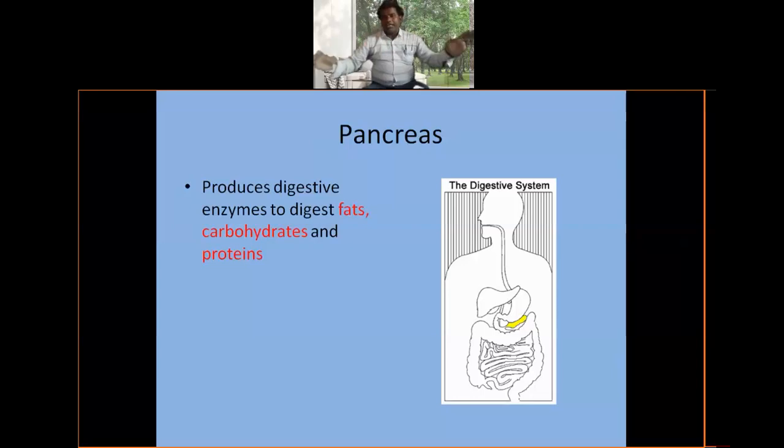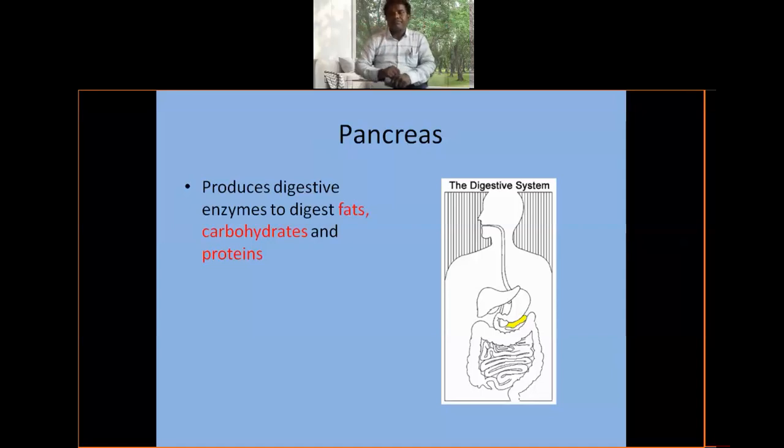The pancreas is a mixed gland. The duct part secretes the digestive enzymes, and the ductless part secretes the hormones. Pancreatic juice is secreted from the duct part. What does the pancreatic juice contain?